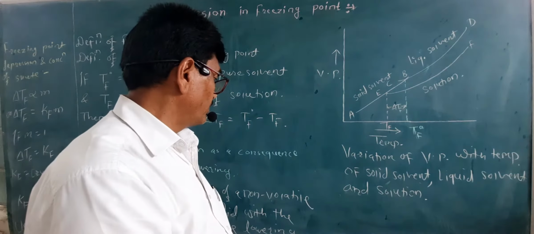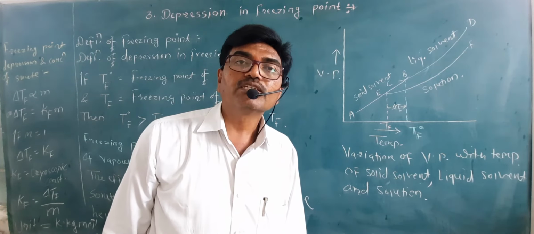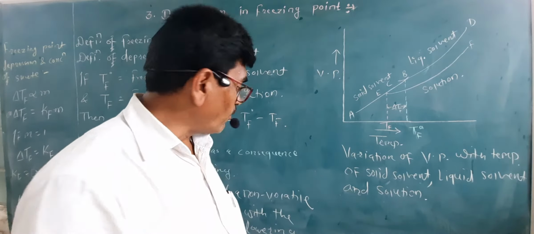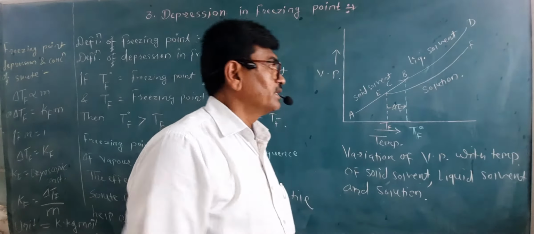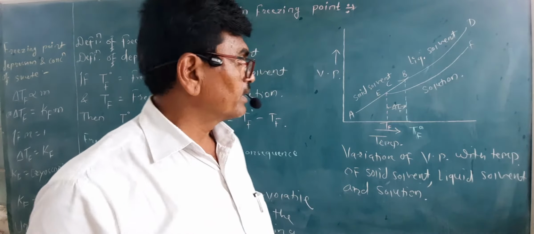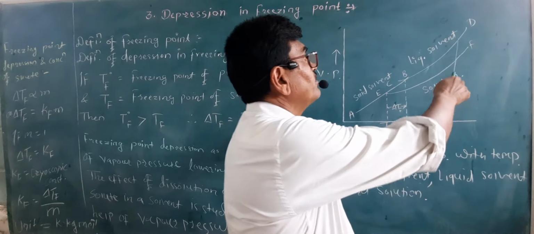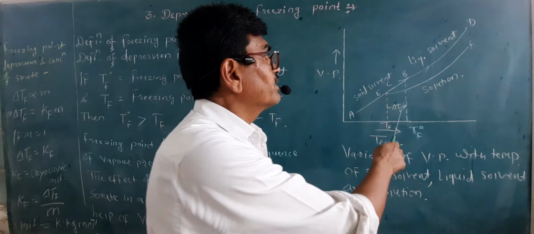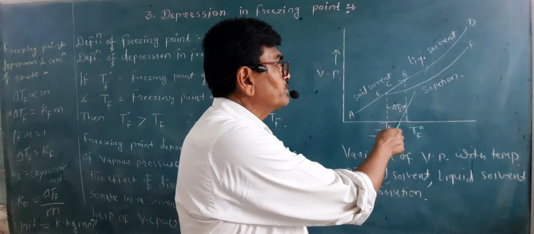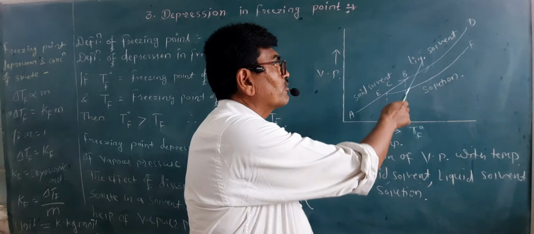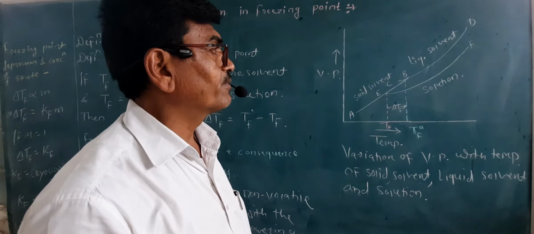See here, in order to explain how the depression of freezing point occurs with the help of the lowering of vapor pressure, we have to consider this diagram. In this case, three curves are there: a curve AB for solid solvent, a curve CD for liquid solvent, and a curve EF for solution. We know the curve of solution always lies below the pure solvent or liquid solvent, and that is due to the lowering of vapor pressure.